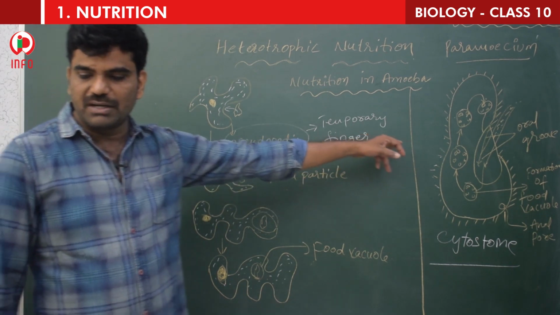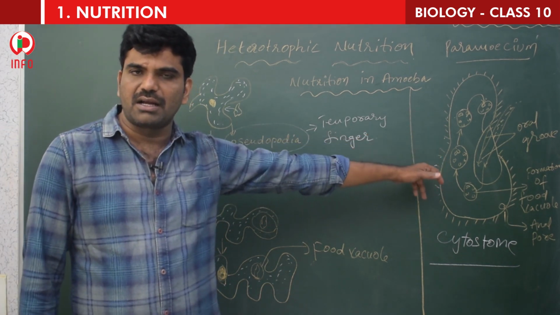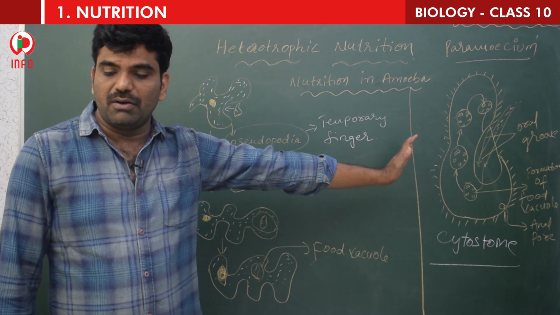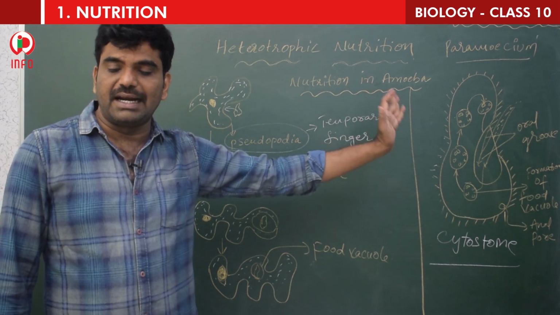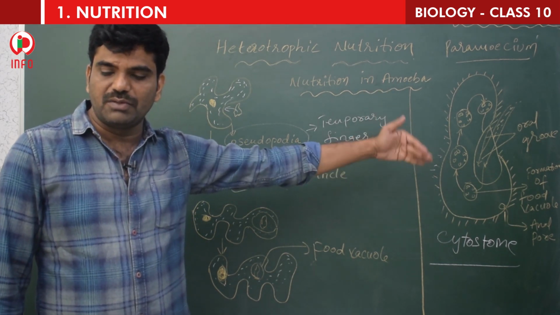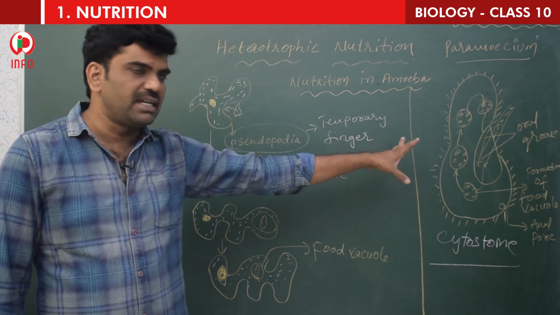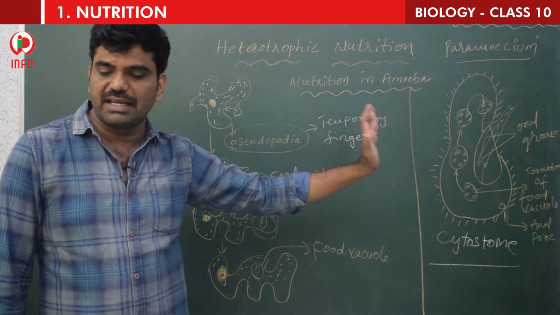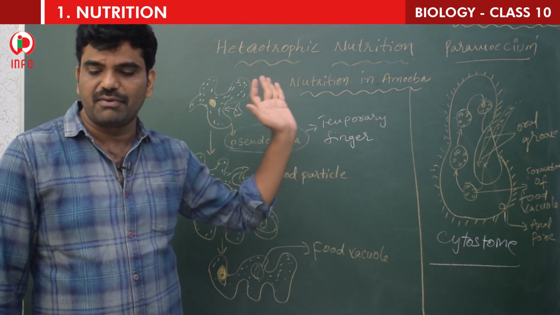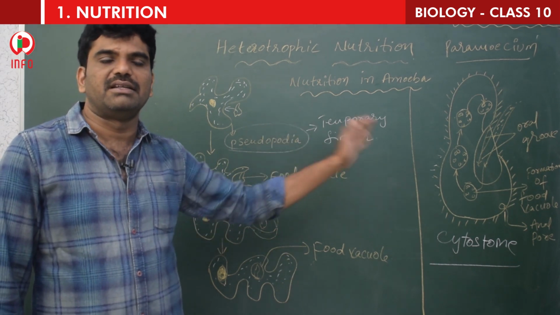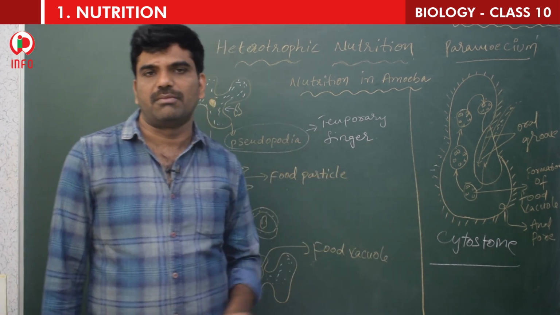This is paramecium, which is also a unicellular organism, and it has a definite shape. Food is taken at a specific spot, and food is moved to that spot by the movement of cilia, which cover the entire surface of the cell. The food is ingested through the cytostome.